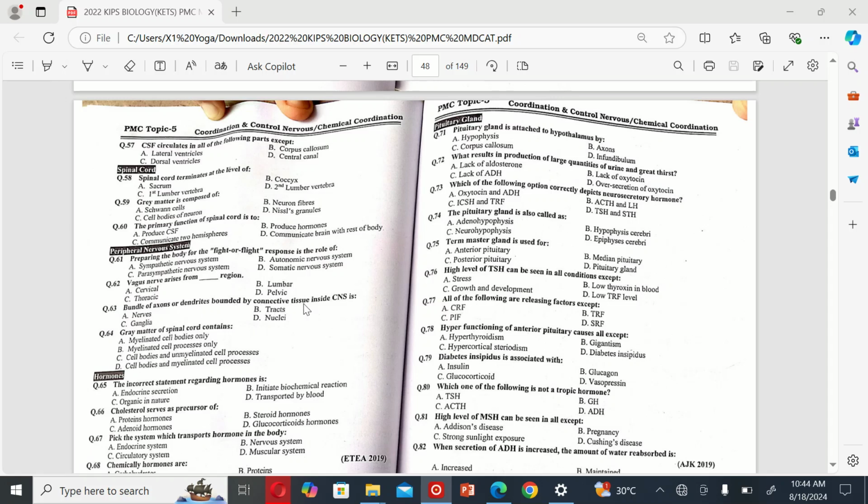The next MCQ is: bundle of axons or dendrites bounded by connective tissue inside the CNS is called A. Nerves, B. Tracts, C. Ganglia, and D. Nuclei. So the correct option is B.